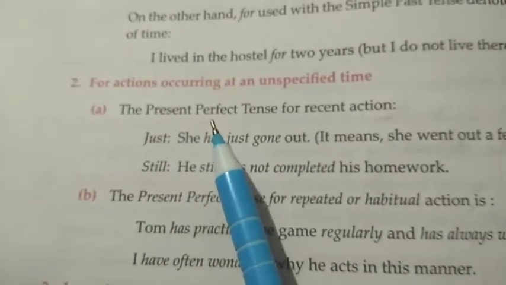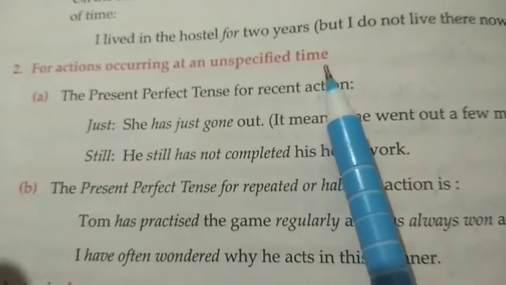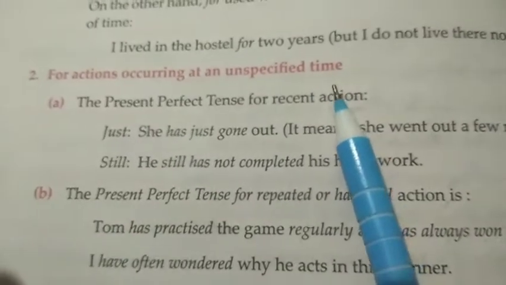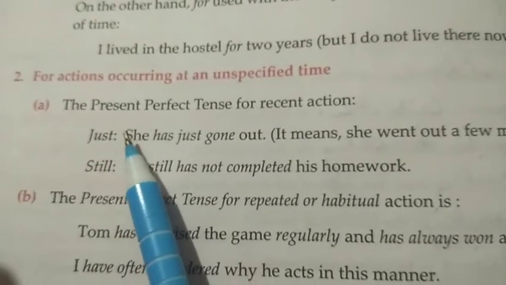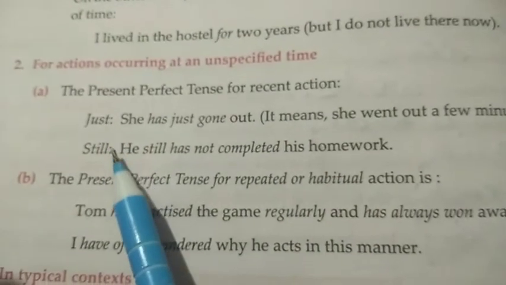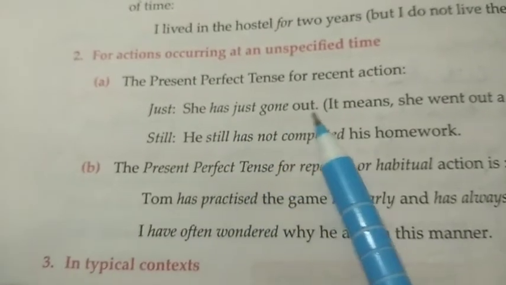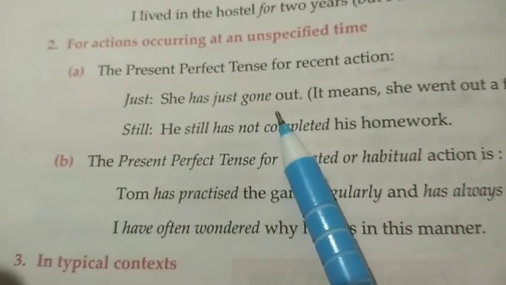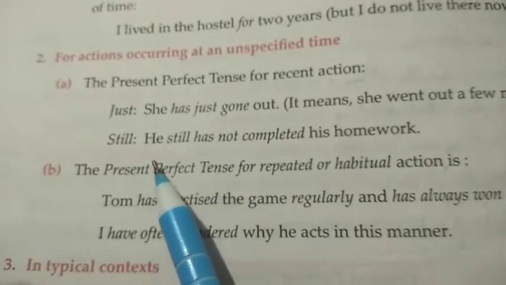Then next is for what? For actions occurring at an unspecified time. See the first one, A. For recent actions, which are the two words we use? Just and still. She has just gone out. Just gone out means what? It means a few minutes ago she has gone out.